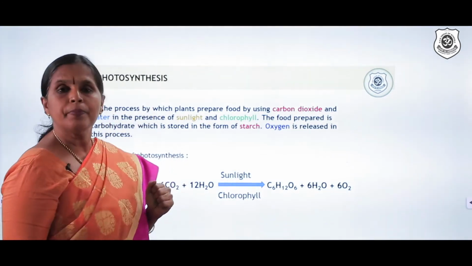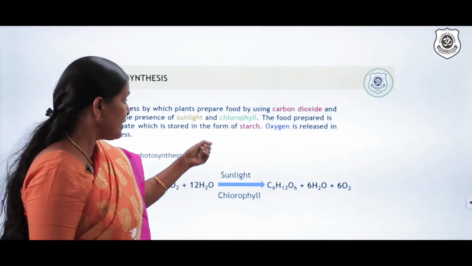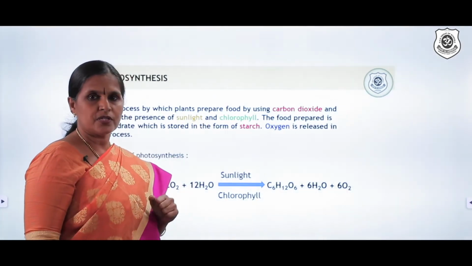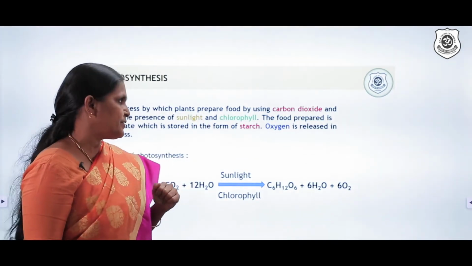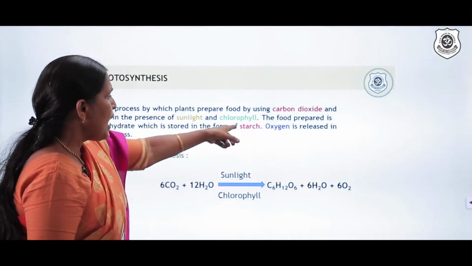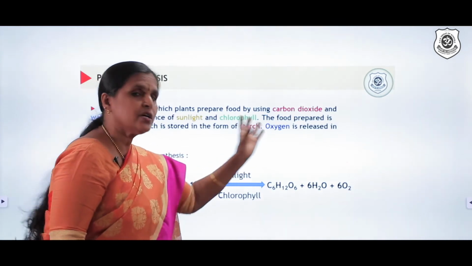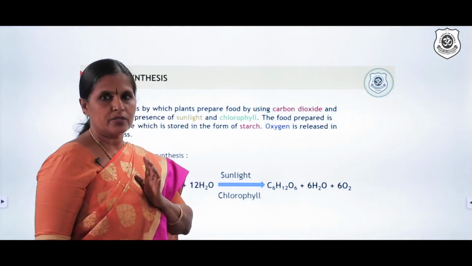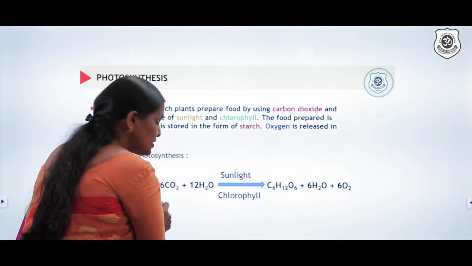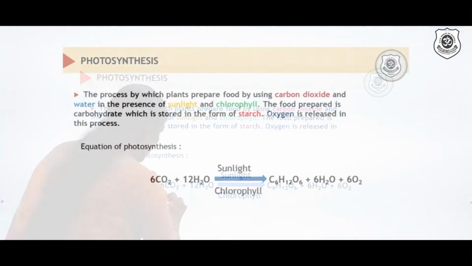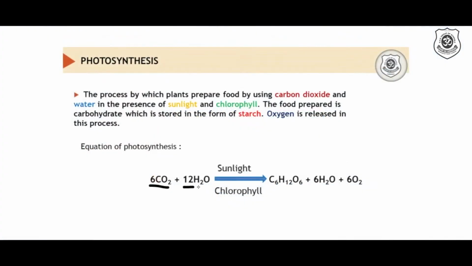So in which form is it prepared? Because they are telling here it is stored in the form of starch. So in which form is it prepared? Okay, let us have a look at that. And oxygen is released in this process. This is one major event which is very much important. Now the raw materials here, 6 CO2 plus 12 H2O. It's a complete balanced chemical equation, in the presence of sunlight and chlorophyll.